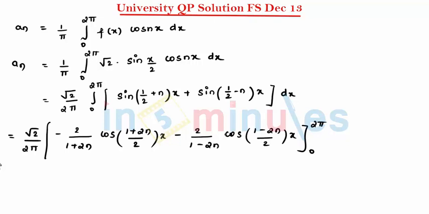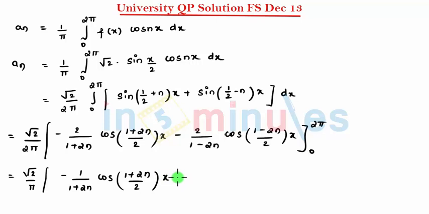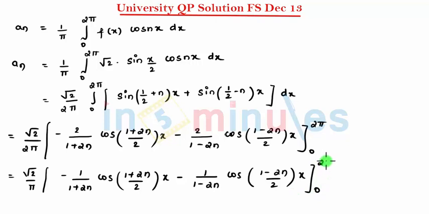Before substituting the limits, let's take this 2 outside. So we can write root 2 divided by pi, minus 1 divided by 1 plus 2n cos of (1 plus 2n) divided by 2 into x, minus 1 divided by 1 minus 2n cos of (1 minus 2n) divided by 2 into x, and this is from 0 to 2 pi.